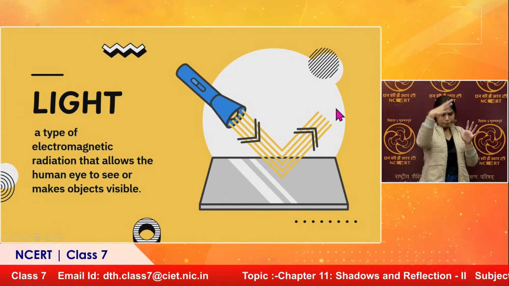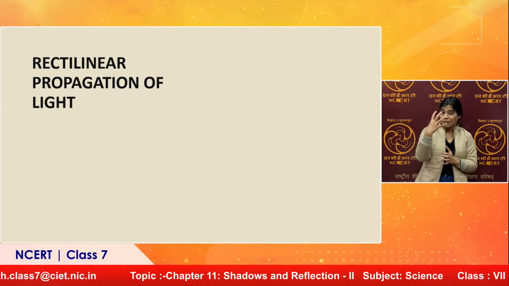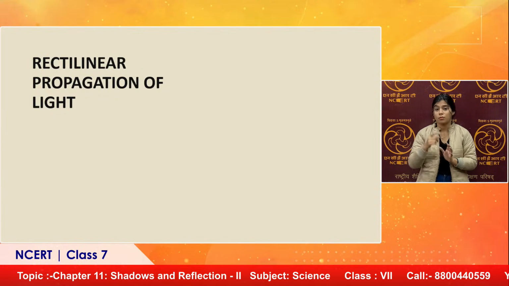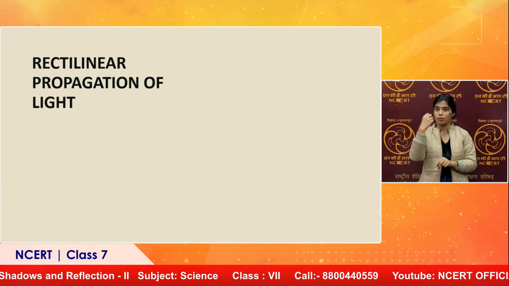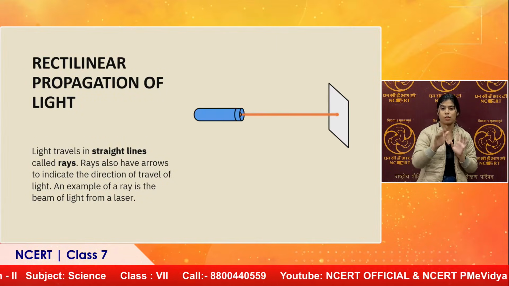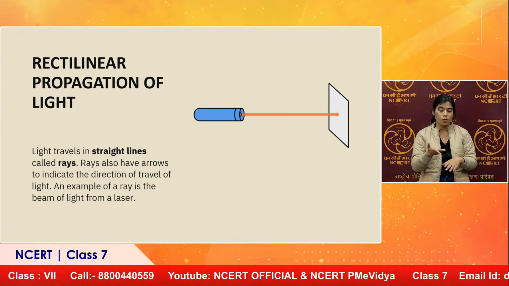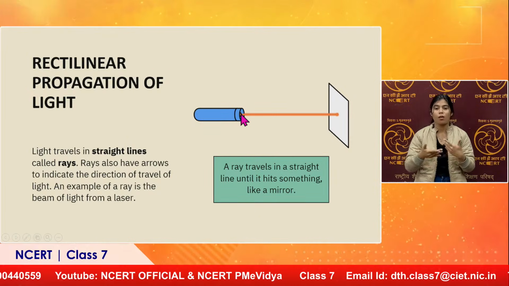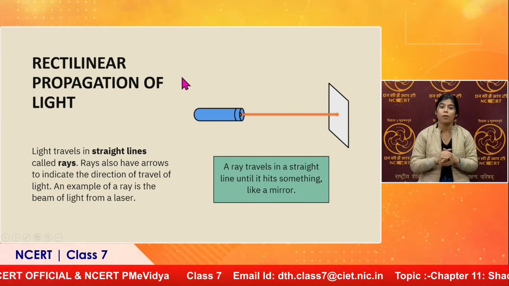Before that we need to touch upon this very important property of light, which we call rectilinear propagation of light. What does it mean? Light always travels in a straight path. It cannot go in curves or in zigzag lines; it only has a straight direction. Understanding this property makes understanding the rest of the phenomena easy for us. You can see here the light is moving straight. And this property is called what?